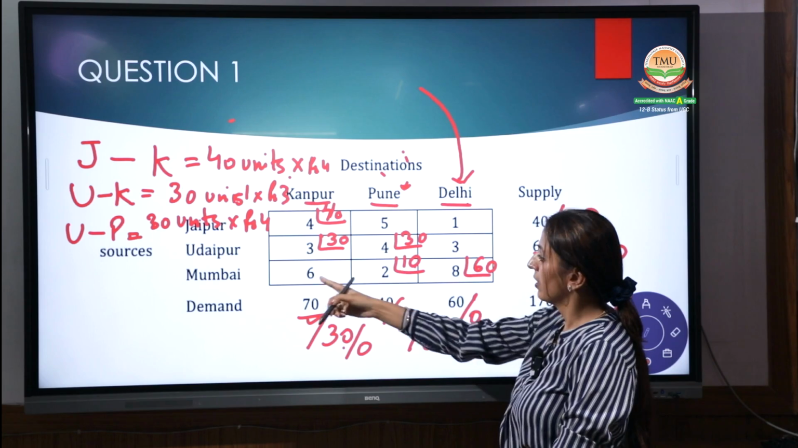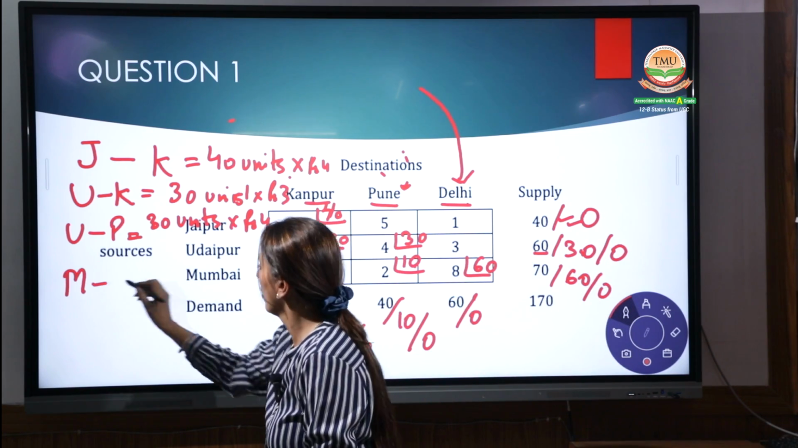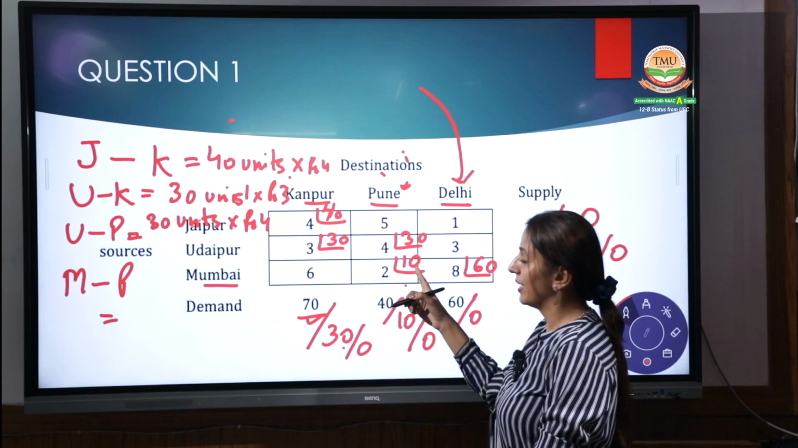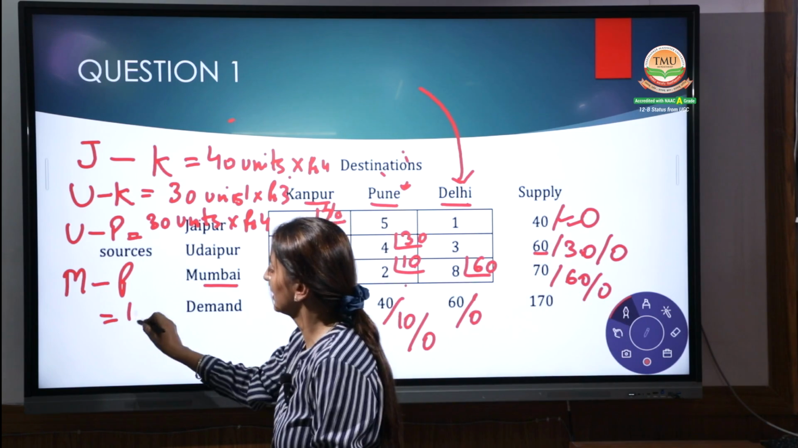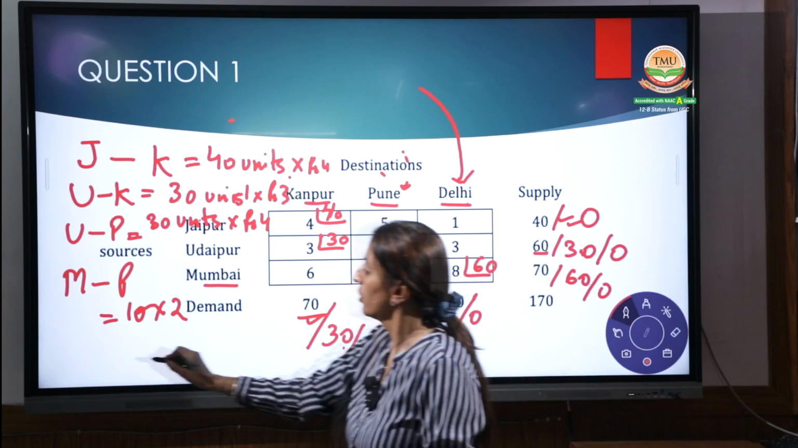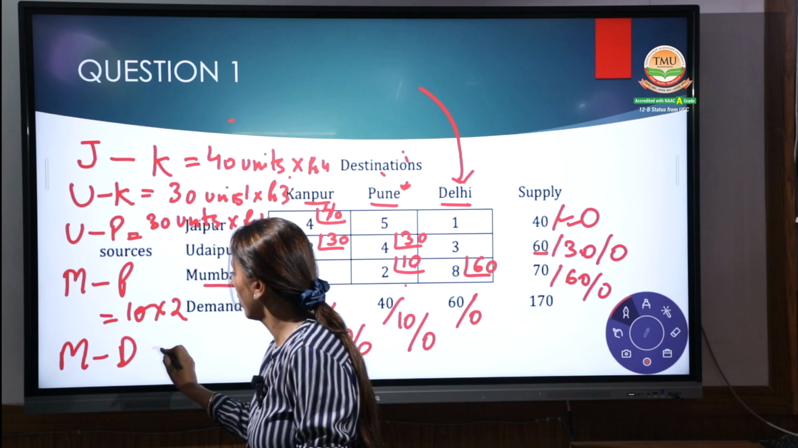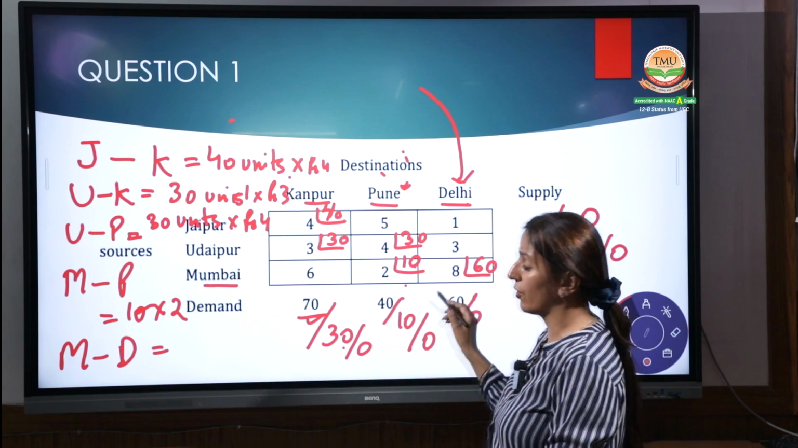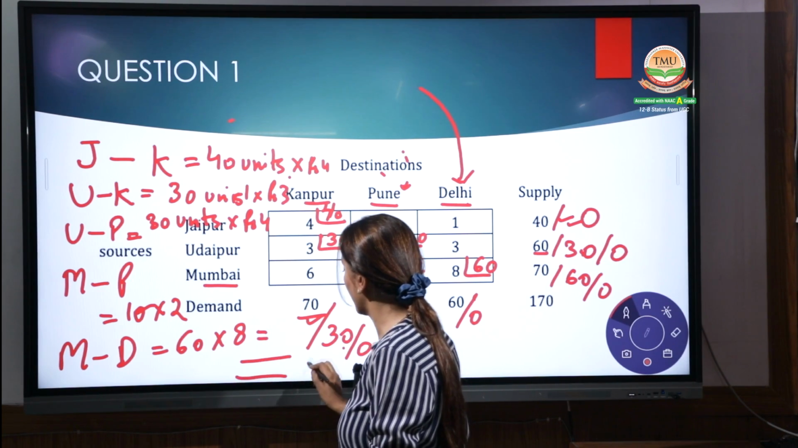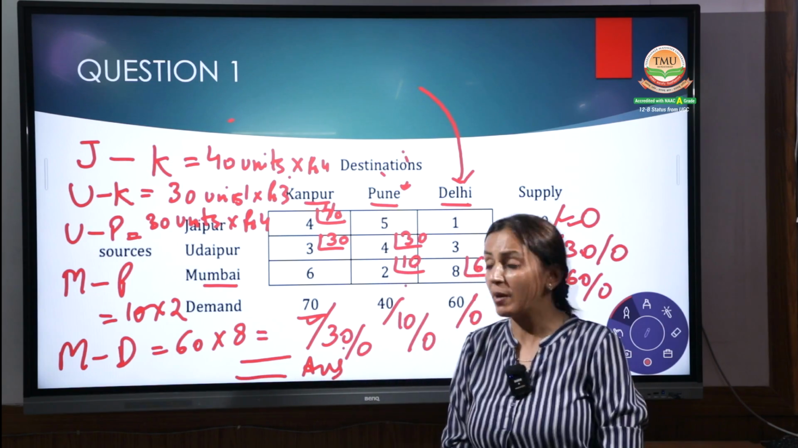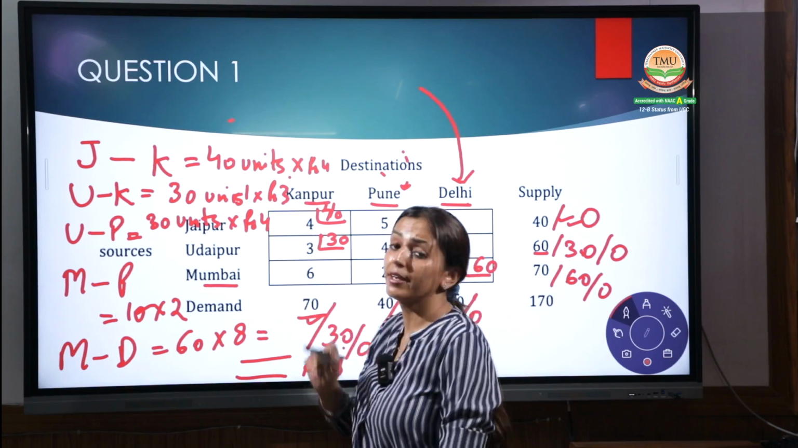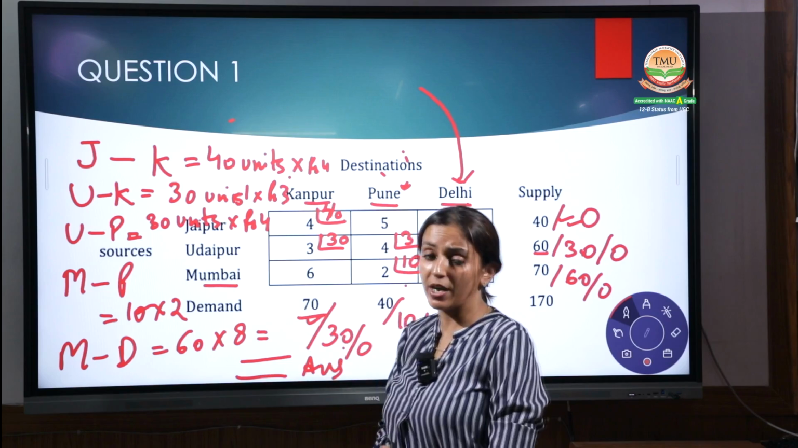Right? Then last is Mumbai to Pune. How many units are there? 10 units at a rate of rupees 2, that means 10 multiplied by 2. And then Mumbai to Delhi, how many units are there? 60 units at a rate of rupees 8, 60 into 8. Multiply all the units, sum up, and your answer is there. 40 into 4, 160. 30 into 3, 90. 30 into 4, 120.